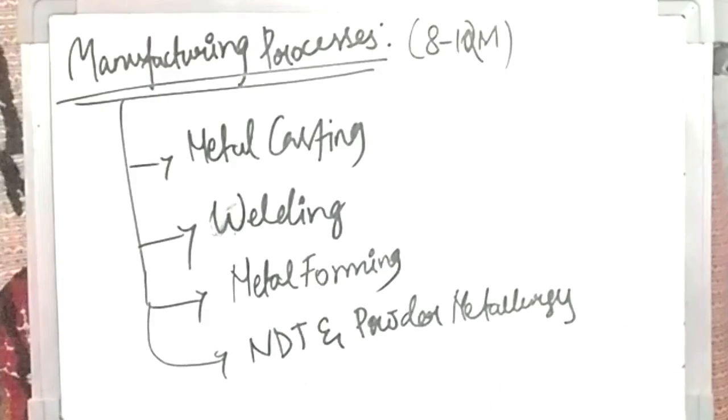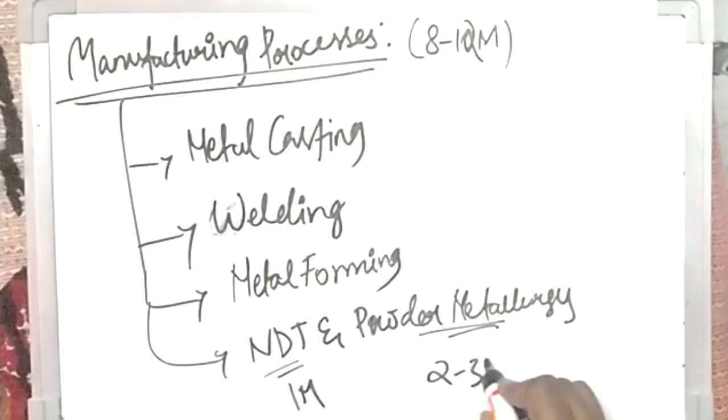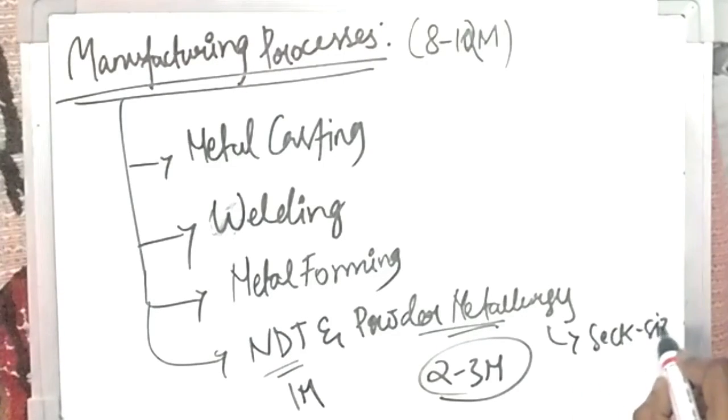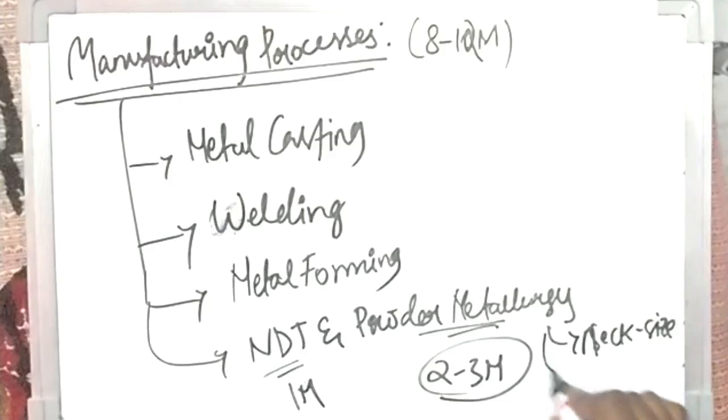Definitely in NDT you will be getting 1 mark and in powder metallurgy 2 to 3 marks. So don't neglect these, because in powder metallurgy there are only a few formulas like the densification parameter, or they'll be asking to calculate the neck size. Neck size or densification parameter.